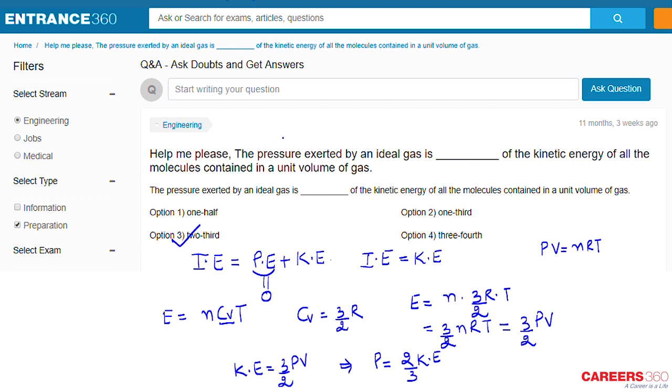So we can say the pressure exerted by an ideal gas is 2/3 of the kinetic energy of all the molecules contained in a unit volume of a gas.